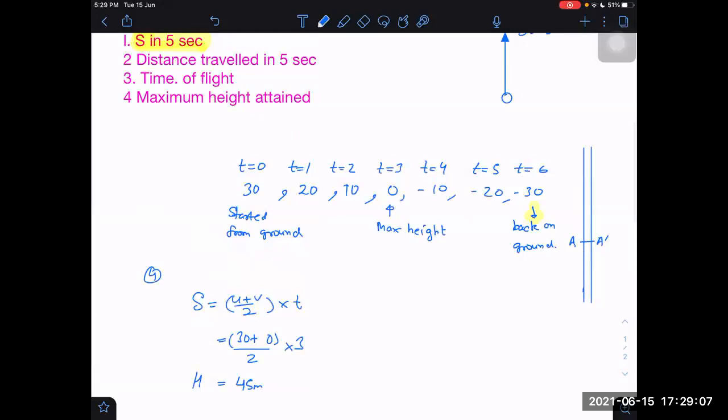So we have answered already 2 questions. One we answered here, time of flight. Maximum height we answered already. This we answered here. Okay.